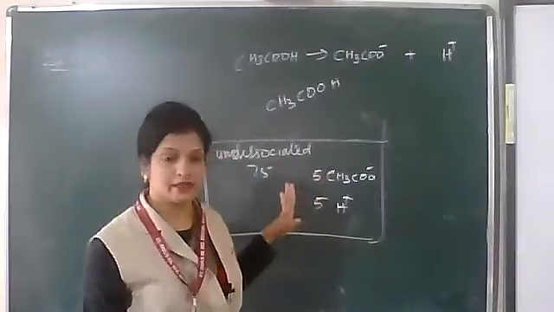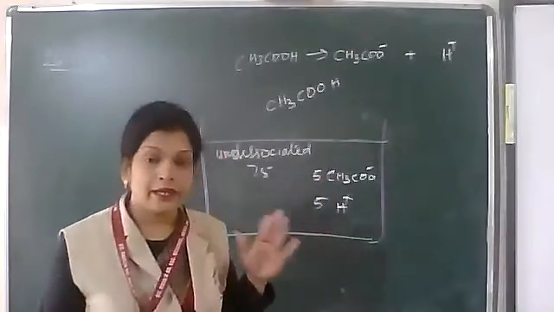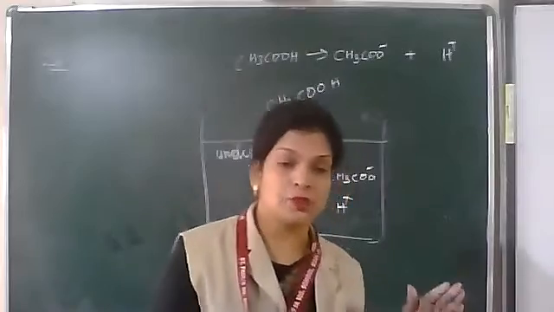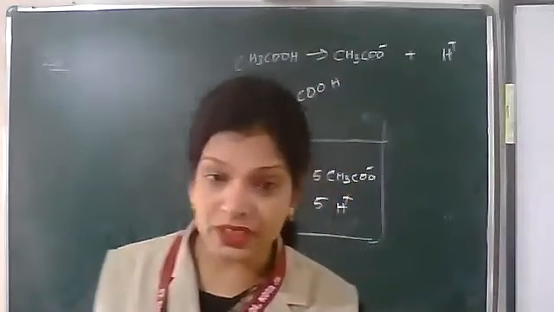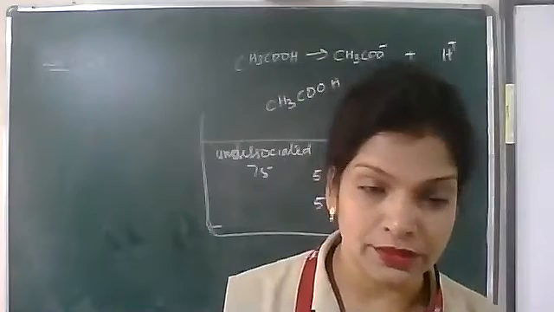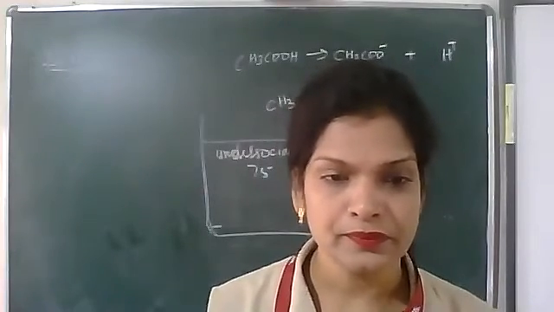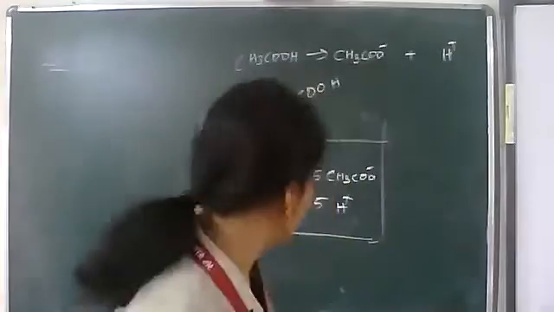So we say an equilibrium will be reached between the dissociated particles and the undissociated particles. So where is the equilibrium?